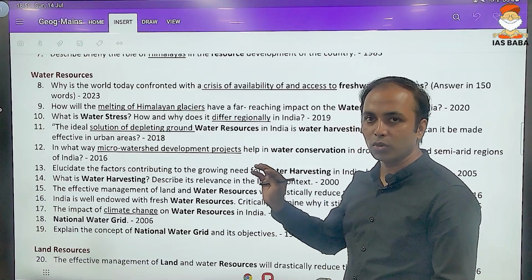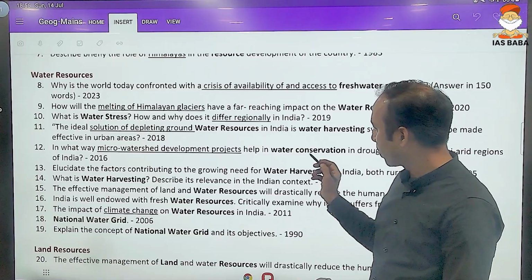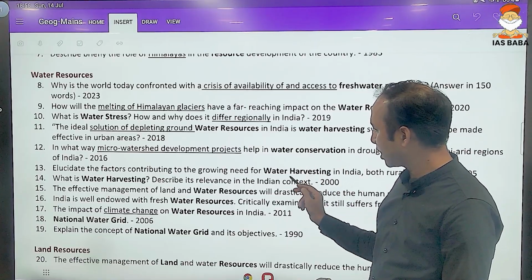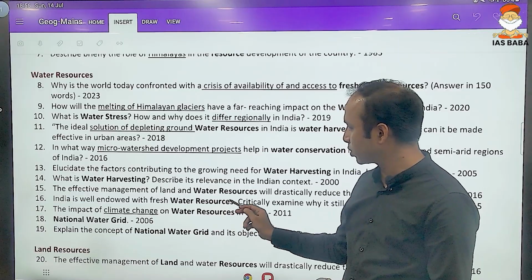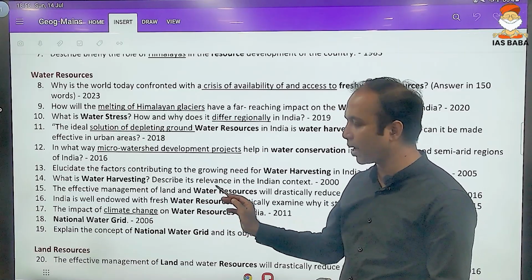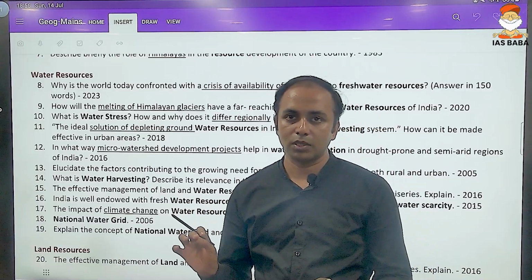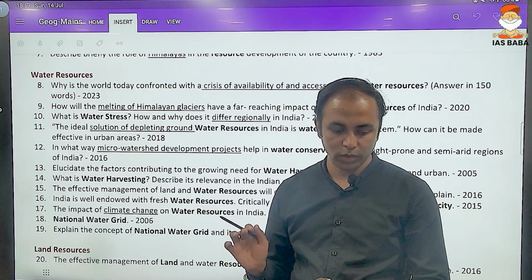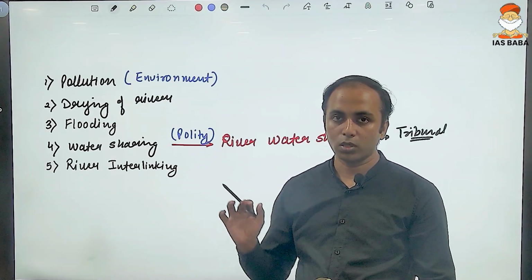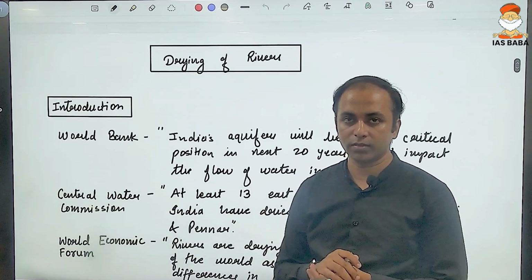In this session, we are talking about river drying. Here there are water conservation, harvesting of water resources, and the impact of climate change upon water. So these are the important dimensions of water overall. We should cover water as an overall topic, starting with the drying up of rivers.